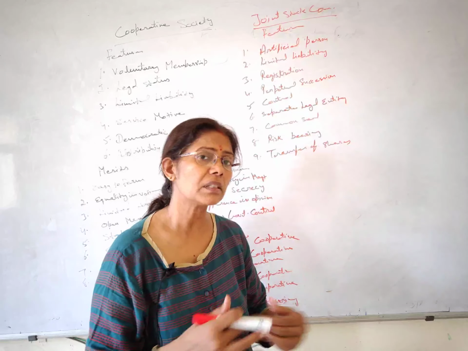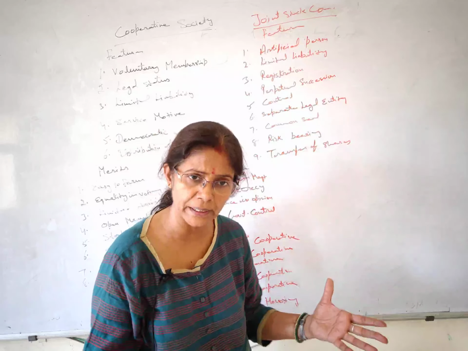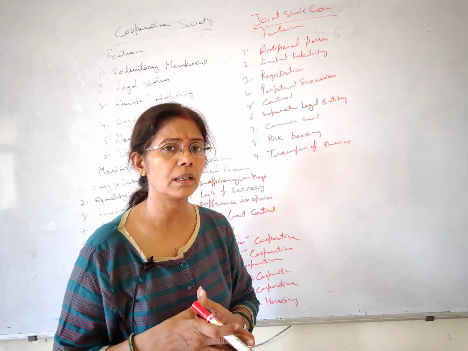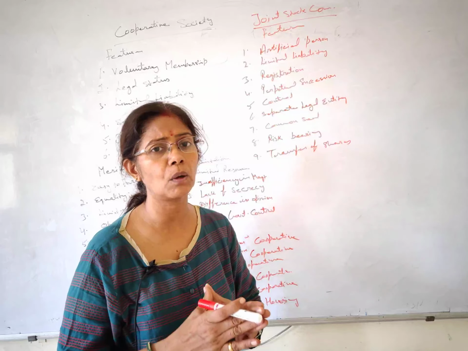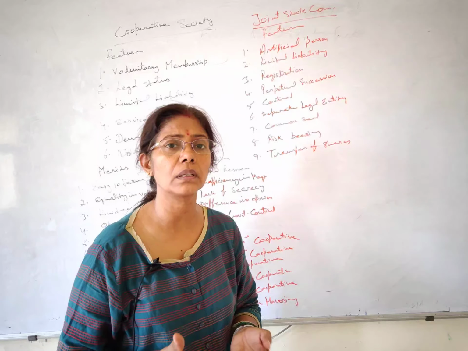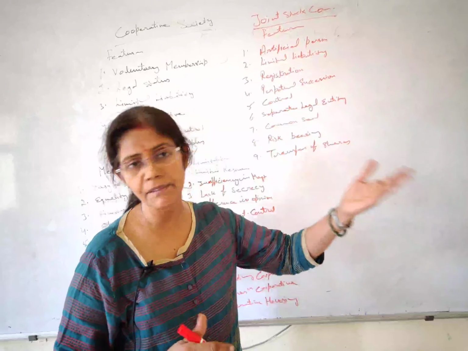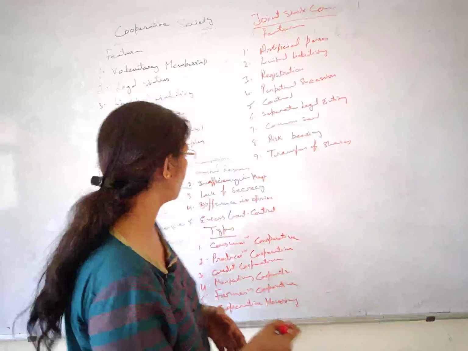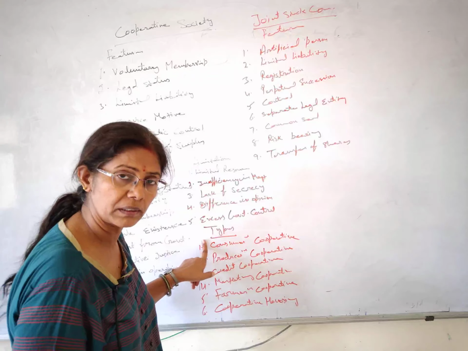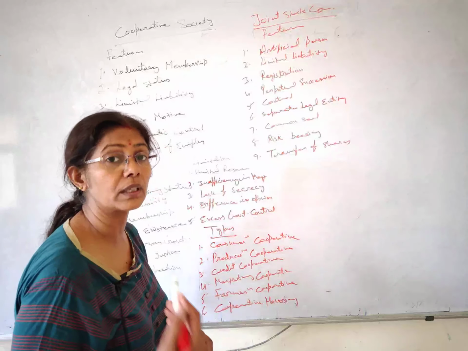Okay, we have certain people who are purchasing grocery, stationery and household items at a very costly rate, and we all want them to be available at cheap, reasonable rates. So the solution is we can form a society and directly get the goods from the manufacturer. So we have formed a consumers cooperative society. This is the first one we have already discussed, where the consumers have joined hands for their consumable items.